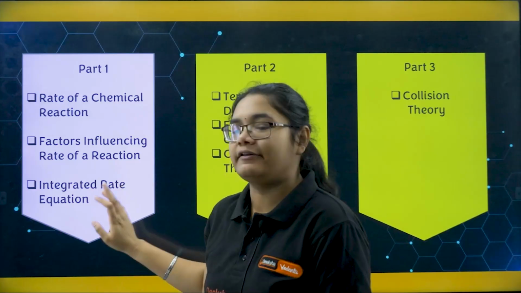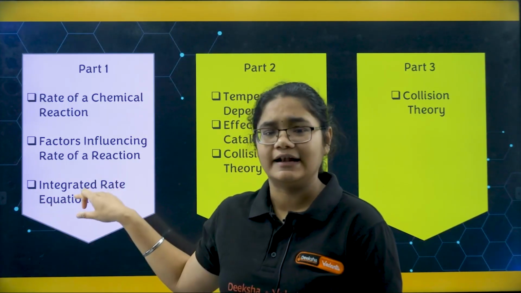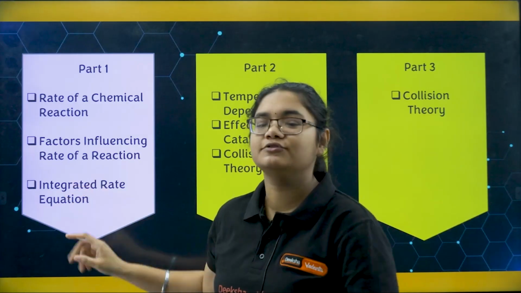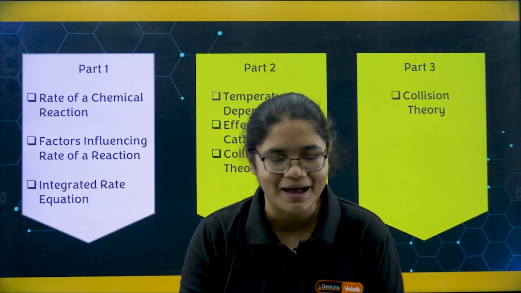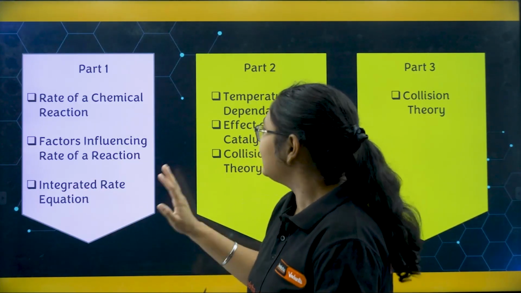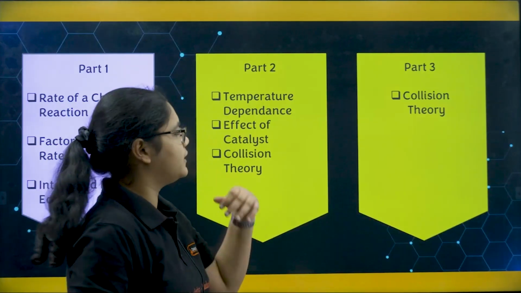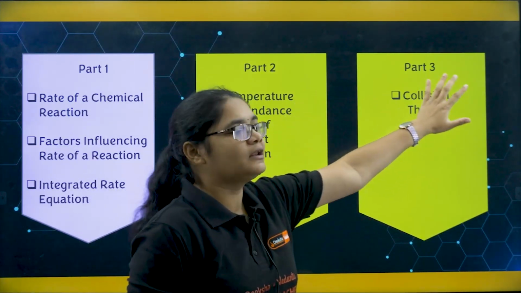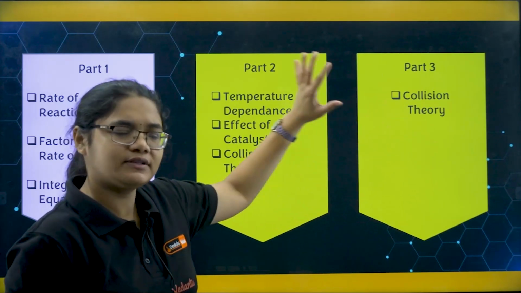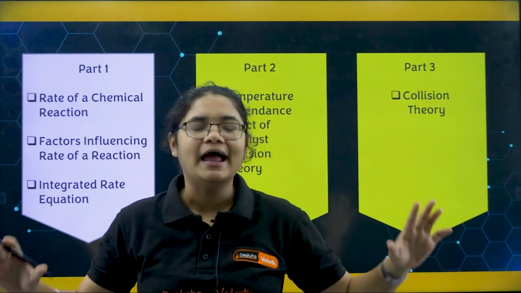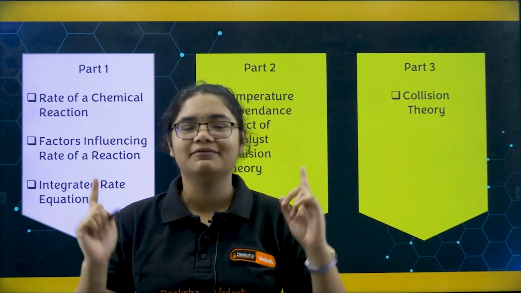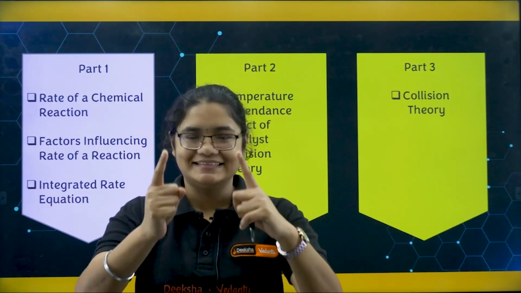Next, integrated rate equation. What is this integrated rate equation? And this is going to be the main thing that will help us to prepare the antidote for JJ Mam and save her life. Okay, in the second part we will talk about the temperature dependence, effect of catalyst, and in part 3 we will go for collision theory. Okay, so this is going to be the class today, and I hope all of you are super excited, and don't worry, we will definitely try our best and save JJ Mam.